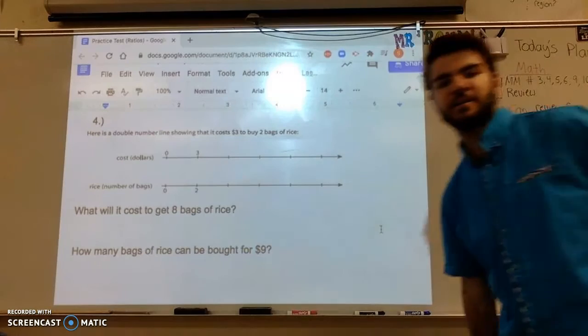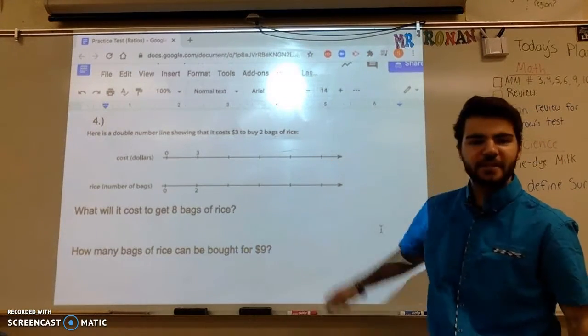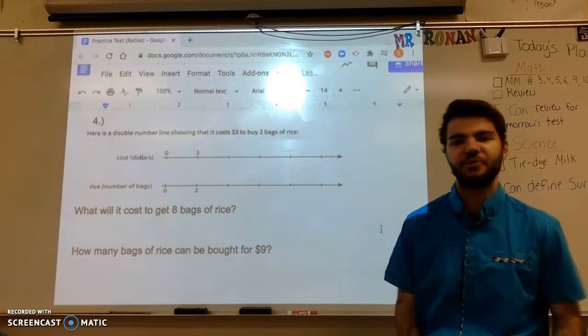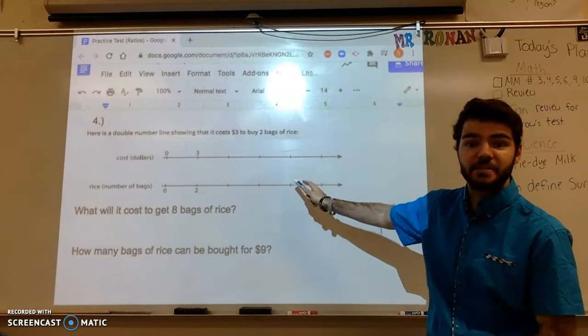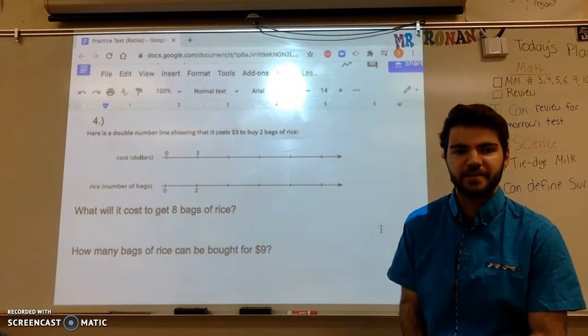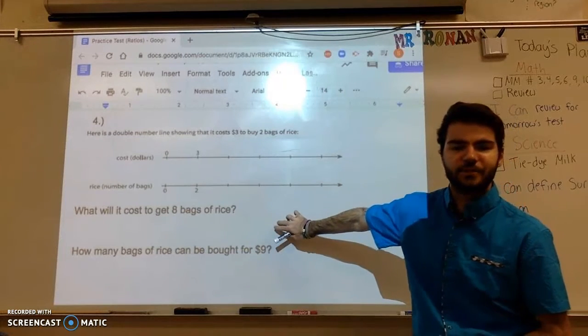Number 4, we have the double number line. And the one reason I really like these is because once you fill out that double number line, there's really no thinking involved. All right? It's just looking at this table or this double number line to help you find the answers, okay? So first thing we need to do, I'm not even going to worry about looking at the questions yet.